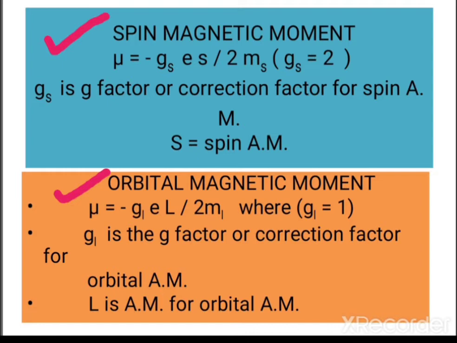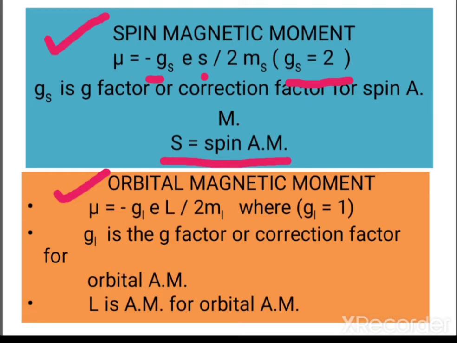You can see here mu equals minus gs e S upon 2m, where gs is the g factor or correction factor for spin angular momentum, and its value is approximately 2 here. This S represents the spin angular momentum.